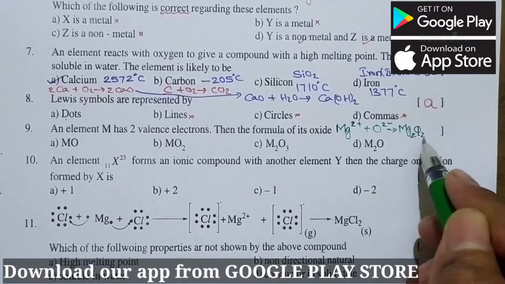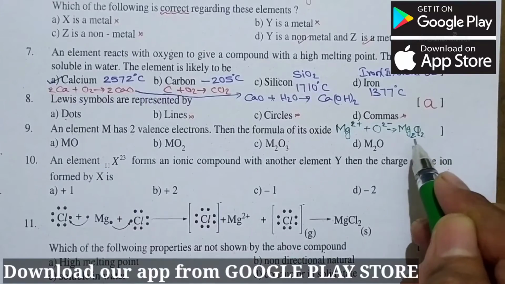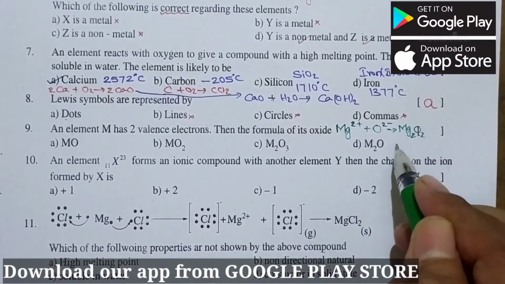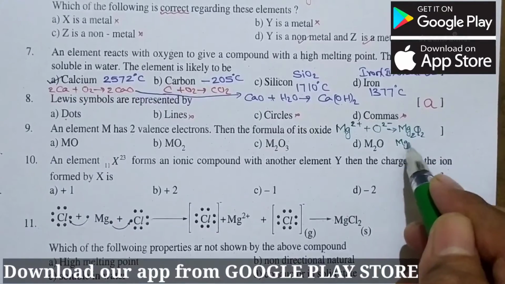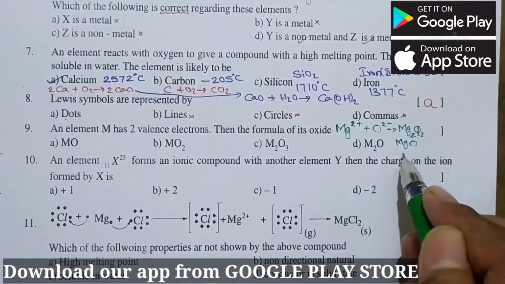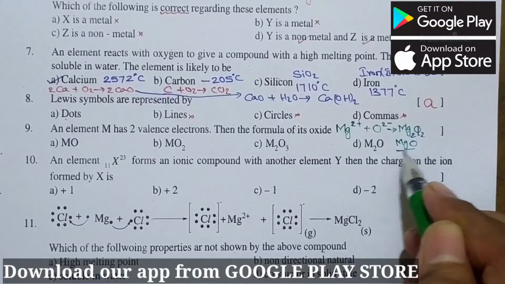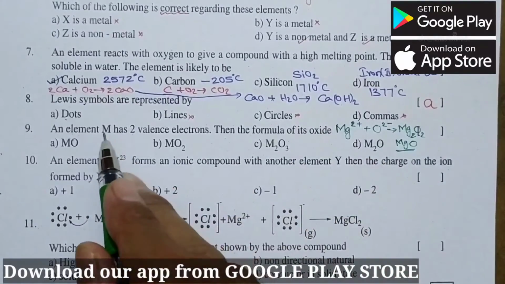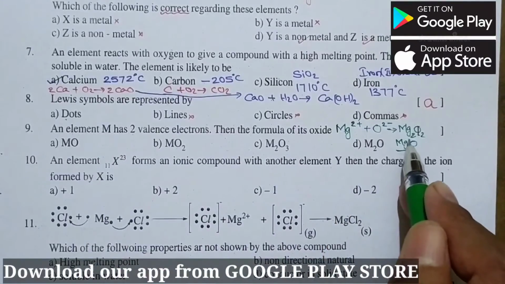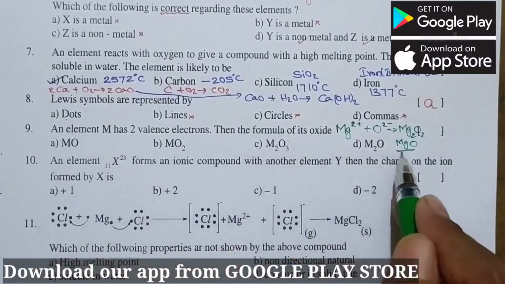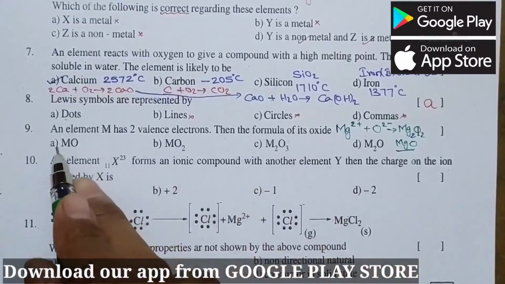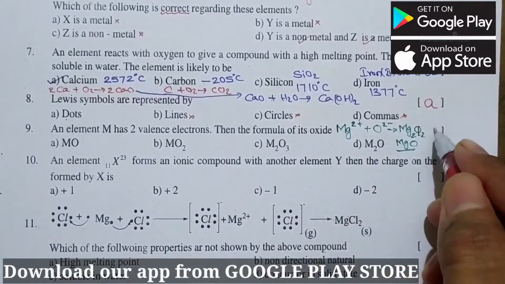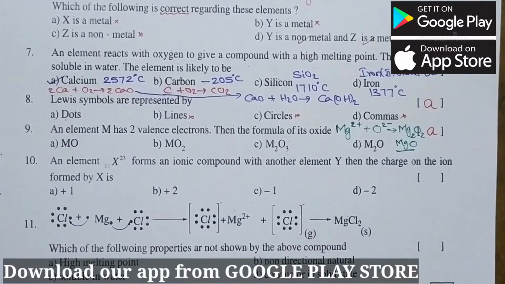So we can take the LCM of these two. So LCM of these two is nothing but 2. So divide both the 2's by that LCM 2. So it becomes Mg, 2 by 2 is 1, O, 2 by 2 is 1. So it is MgO. As I am taking the metal as Mg, in place of M I am taking Mg. So now finally in place of Mg I am writing M again. So it becomes finally MO. So option A is the right answer.